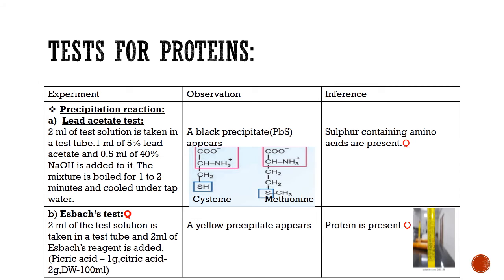The citric acid drops the pH of the solution below the isoelectric pH. What is isoelectric pH? It is that pH where the number of positive ions and the negative ions in a solution is equal. That means there is no net electrophoretic mobility. So as soon as the pH drops below the isoelectric pH, the picrate anion will react with the protonated amino acid and you will get a yellow precipitate.